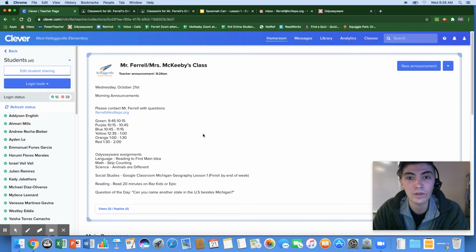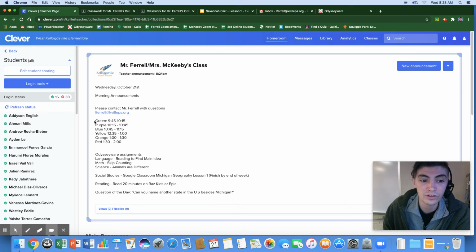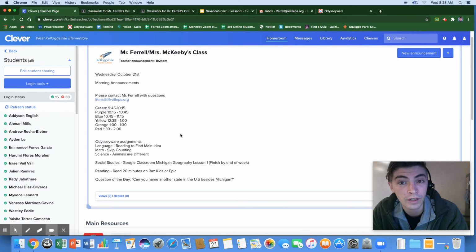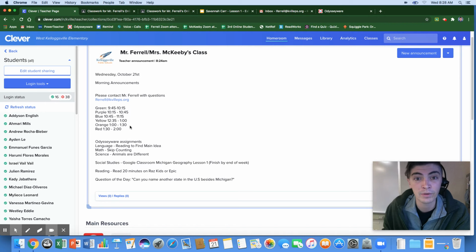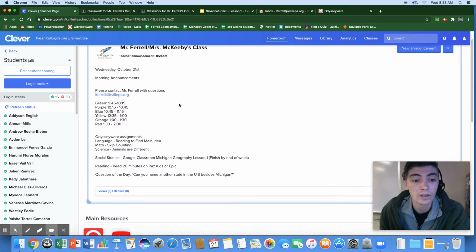We did have a few getting on the wrong times, but I am happy that people are getting on their Zoom meeting. We only had a few people not get on, and everybody was doing a great job yesterday on Zoom. So thank you. But these are the times for each group: green, purple, blue, yellow, orange, and red, when you should be getting on your Zoom class. Now, if you don't know what color group you are in, please again email me with that question and I can help you out.